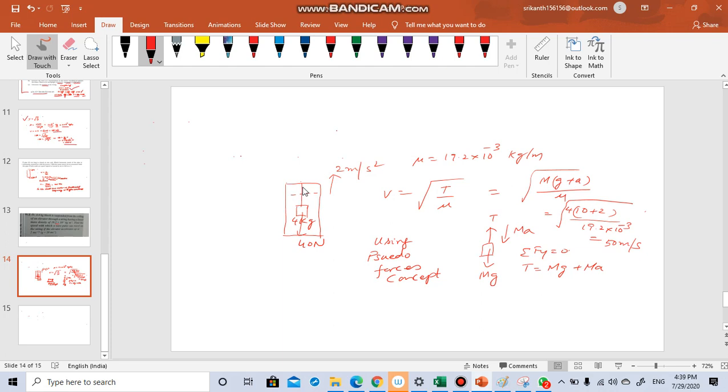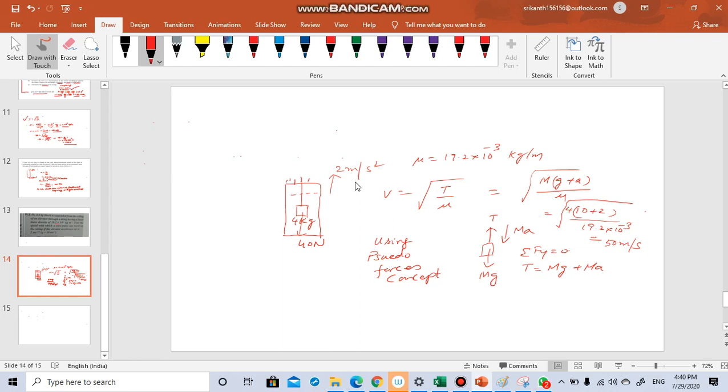There is an elevator. So there is a string. This is the ceiling. The upper part is called the ceiling. There is a string, and a 4 kg mass is attached to it. Obviously the weight is acting downward. The elevator is going up with 2 meters per second square. We have discussed this in mechanics. So whenever you see this type of problem, you have to apply the concept of pseudo force.